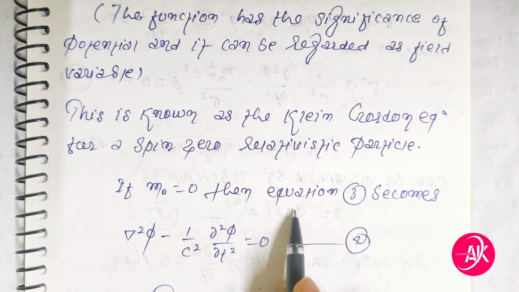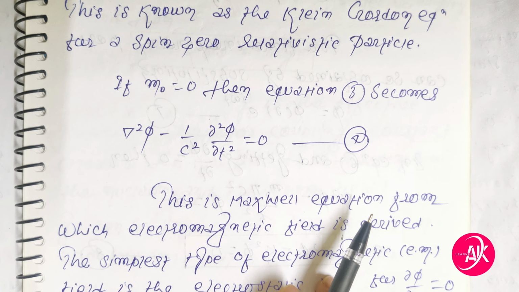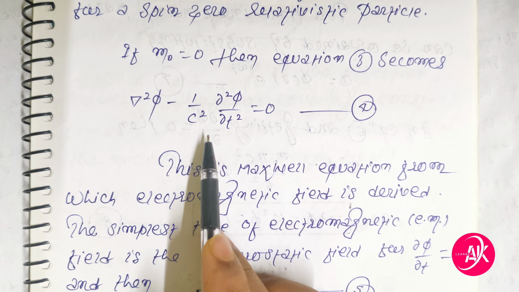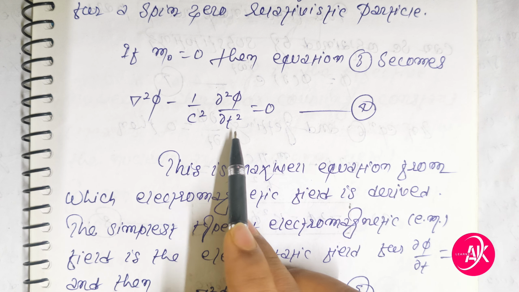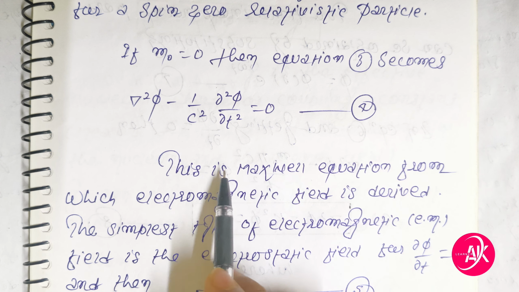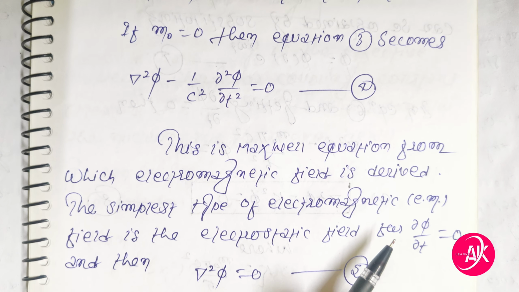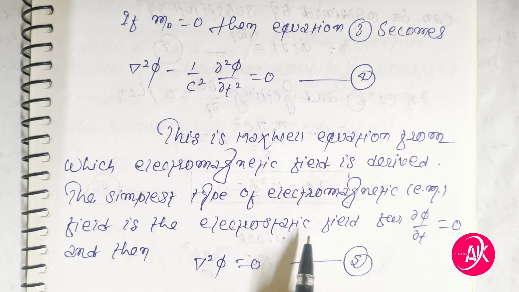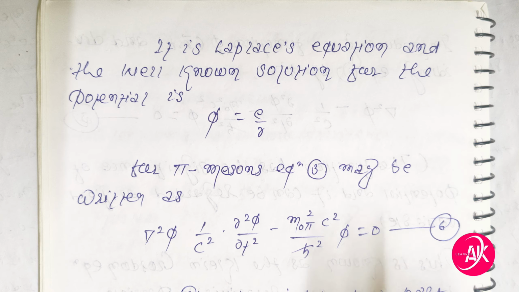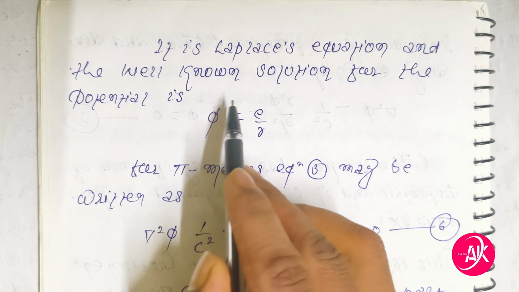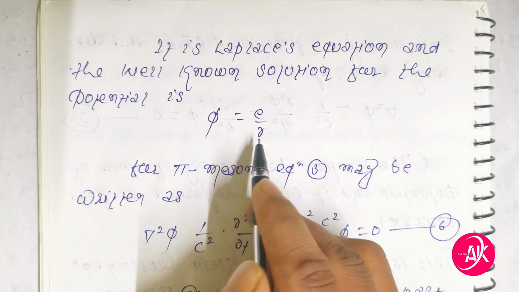If m naught is equal to 0, then equation 3 becomes del squared phi minus 1 by c squared del squared phi by del t squared is equal to 0. This is equation 4, friends. This is the Maxwell equation from which the electromagnetic field is derived. The simplest type of electromagnetic field is the electrostatic field, for which del phi by del t is equal to 0, and then del squared phi is equal to 0. This is equation 5. It is Laplace's equation, and the well-known solution for the potential is phi is equal to e by r.